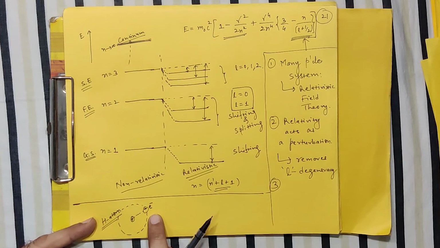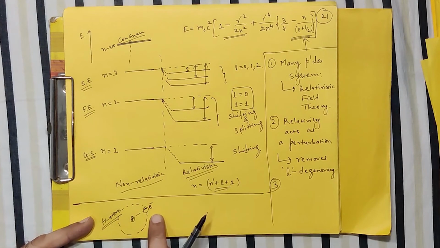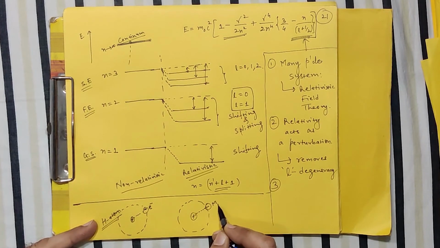But instead of that, in particle physics and nuclear physics, you come across a similar kind of system, similar kind of arrangement, where, instead of electron, central positive charge is there. Negative charge is not electron, but if it is say a meson, negatively charged meson, like pi minus, for example.